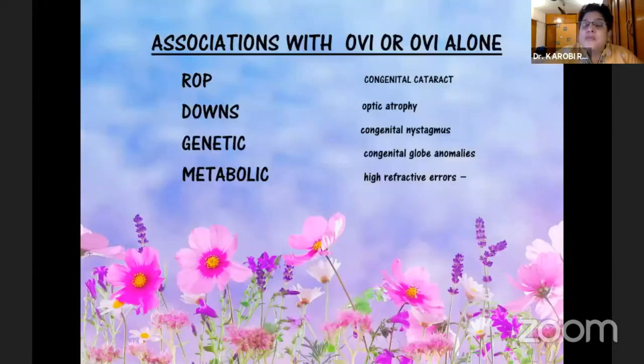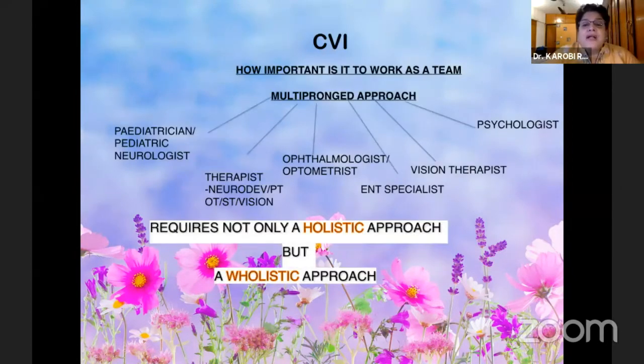Now, what are the comorbid conditions which are associated? Those of ROP, Downs, genetic syndromes, and metabolic problems. And OVI alone is in the other group, where there's congenital cataract, optic atrophy, congenital nystagmus, congenital globe anomalies, and high refractive errors. Now, in a CVI, it is a multi pronged approach.